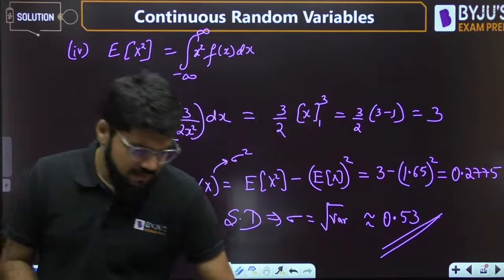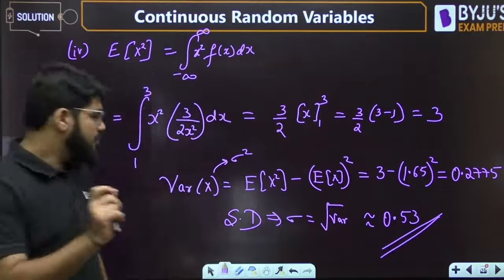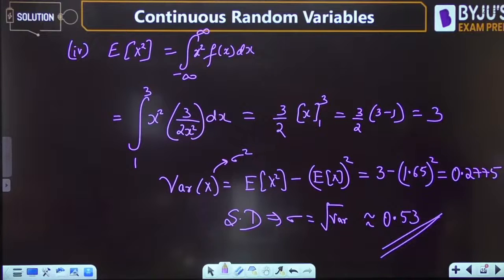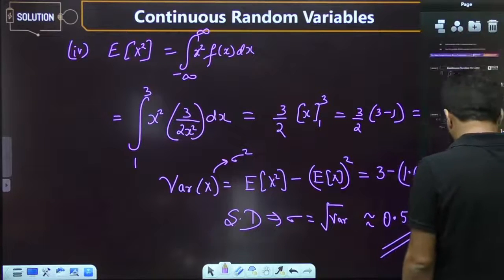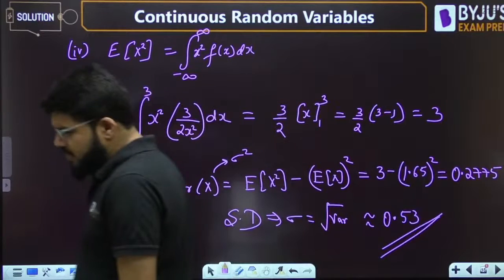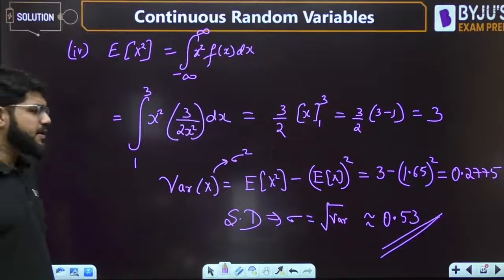Approximately 0.53. That is the correct answer for the standard deviation of this distribution. Okay, cool. Next question. Let's get ready.